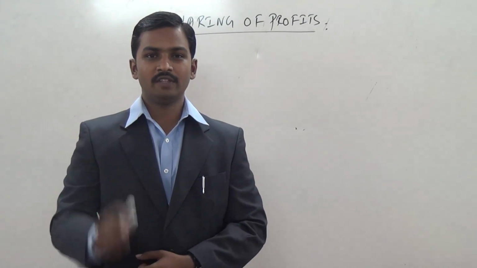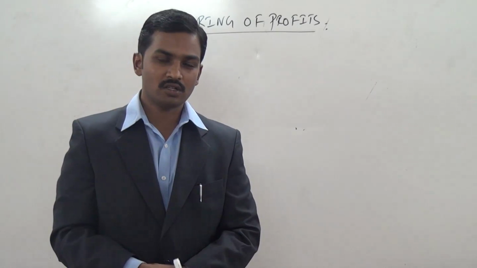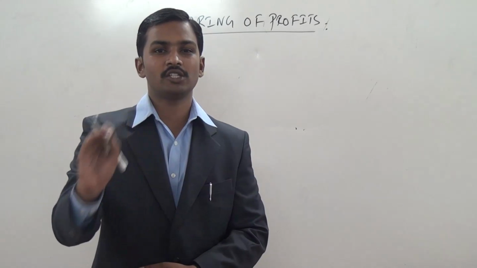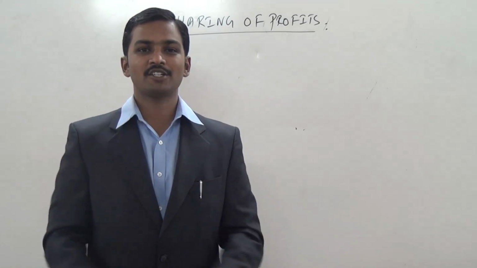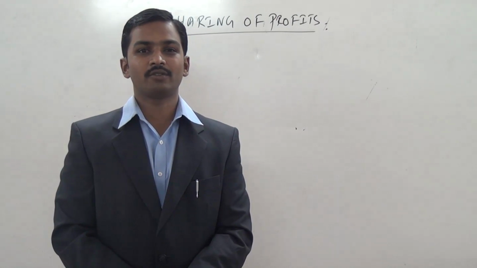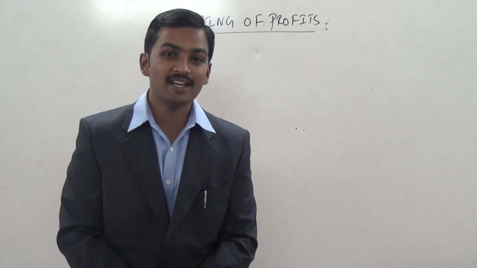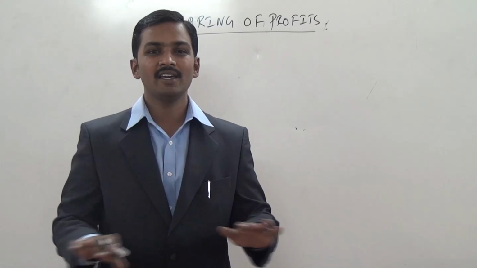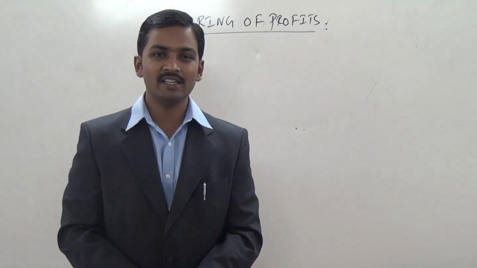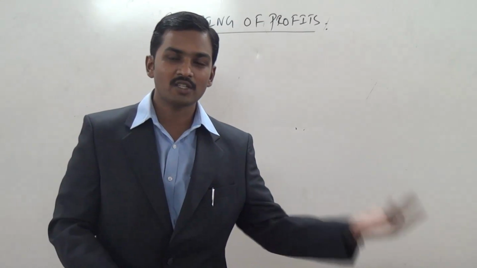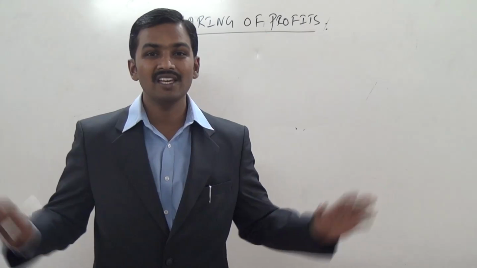The answer is, if the partnership deed provides for the ratio, the profits or the losses have to be shared according to the ratio given in the partnership deed. If the partnership deed is silent, the Partnership Act provides that partners have to share the profits in an equal manner. That means the ratio will be equal among the partners. So it's very, very simple. If the partnership deed provides the profit sharing ratio, share the profits as per the profit sharing ratio given in the partnership deed. If it is silent, then you have to share the profits equally.